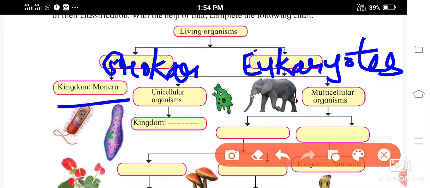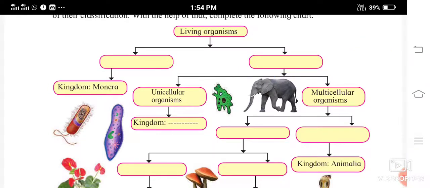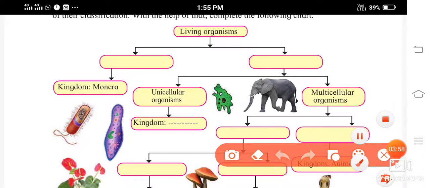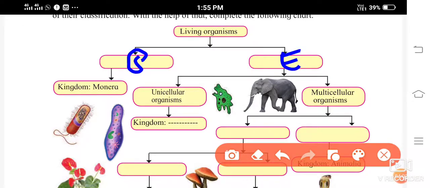Living organisms are classified into prokaryotes and eukaryotes. I will write P and E, so it will become clear, and I will be able to explain it to you properly.